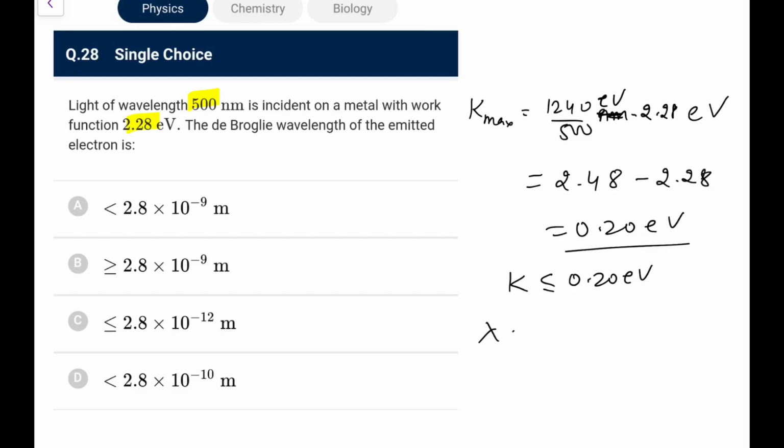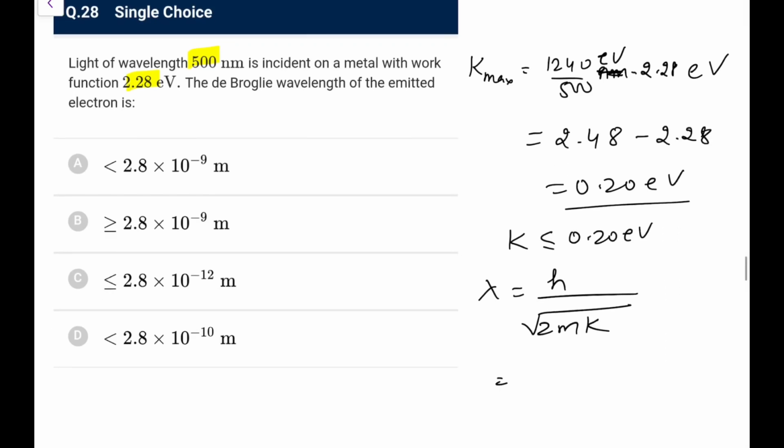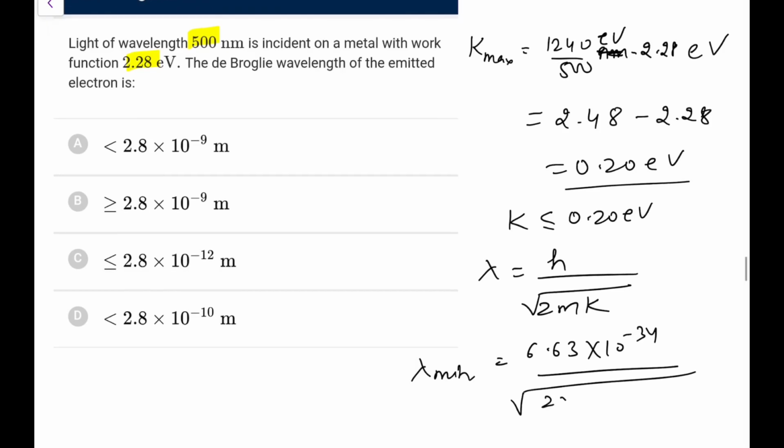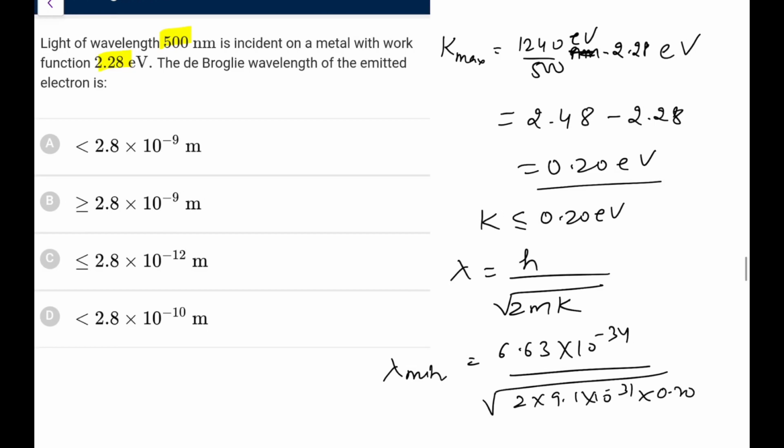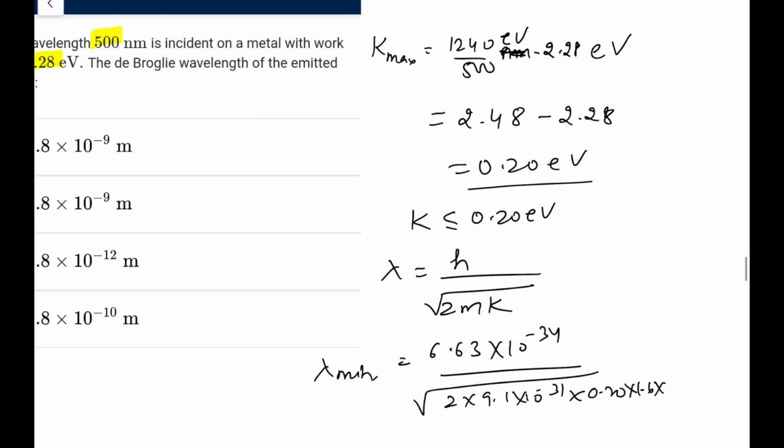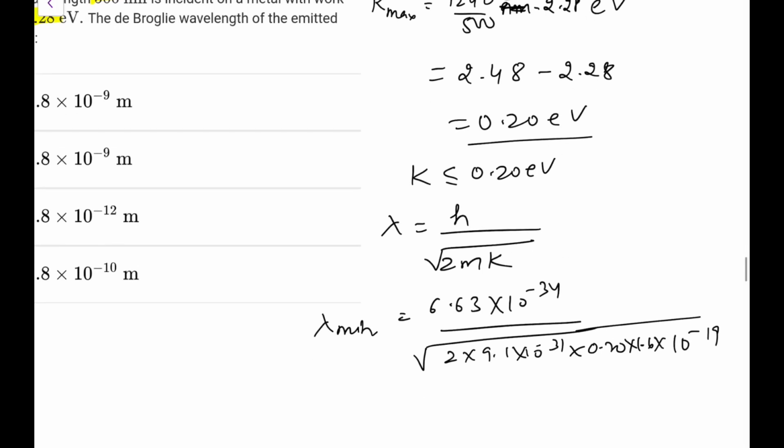Now lambda, you know, is h upon root 2mK. So h is 6.63 into 10 to the power minus 34 and root 2m. So for Kmax, lambda will be minimum. So lambda would be greater than or equal to this minimum value, let me check. M is 9.1 into 10 to the power minus 31, and K is 0.20 into 1.6 into 10 to the power minus 19. So 31 and 19, 50. So this will come 6.63 into 10 to the power minus 9 you will have. And what is left?